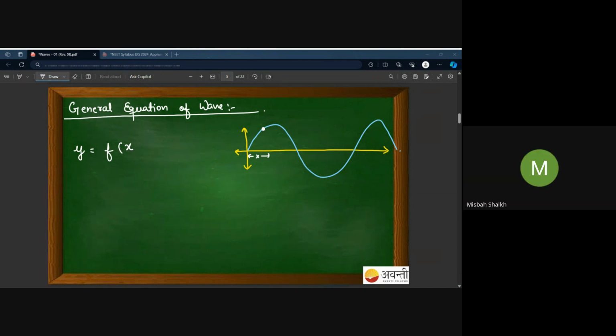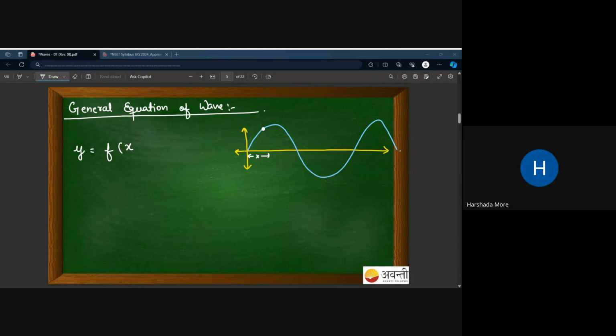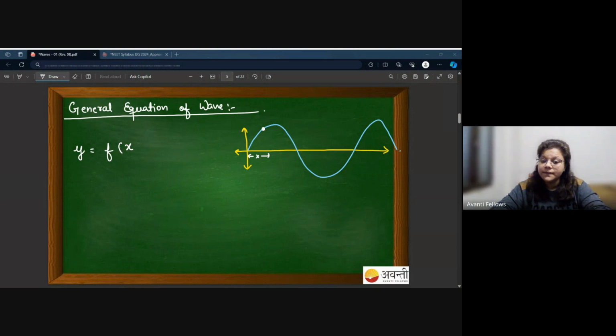Direction, anything else? No, I gave you the distance, x. That's why you look at that particle. I marked it as the white one. See, when you go to that particle, you realize that it is always moving because it is executing oscillations.